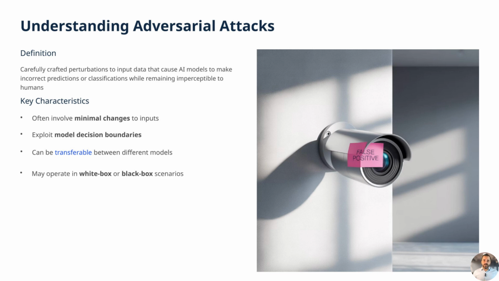Such attacks operate effectively in both white box settings, where the attacker has full knowledge of the model's architecture and parameters, and black box settings, where the model is probed and weaknesses are inferred indirectly. Understanding these characteristics is essential for building robust AI defenses against such threats.